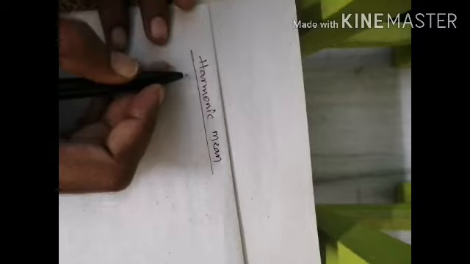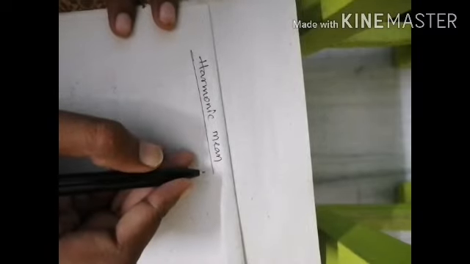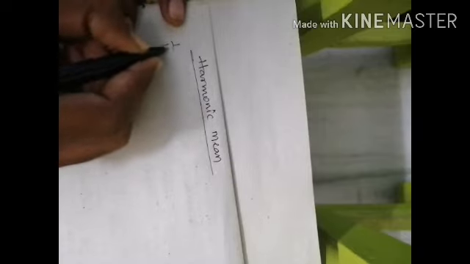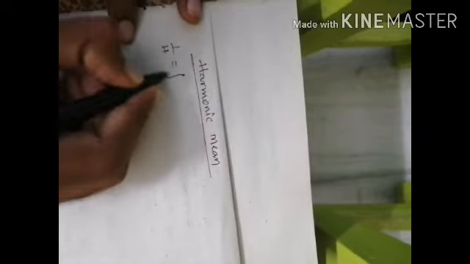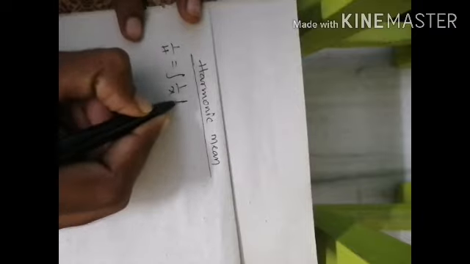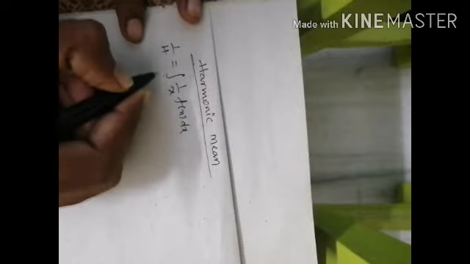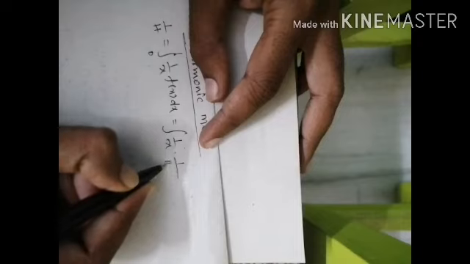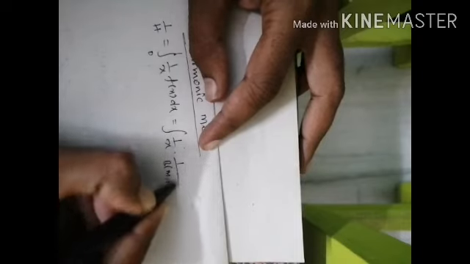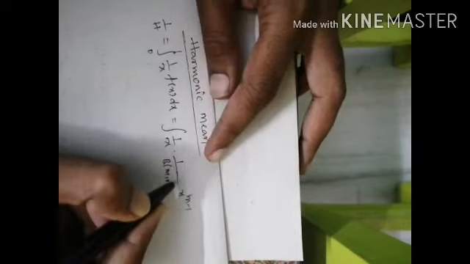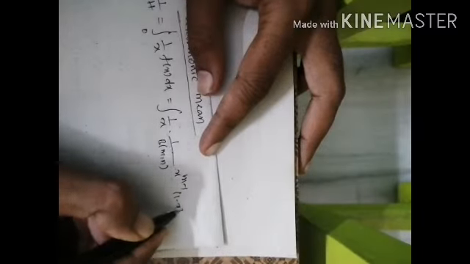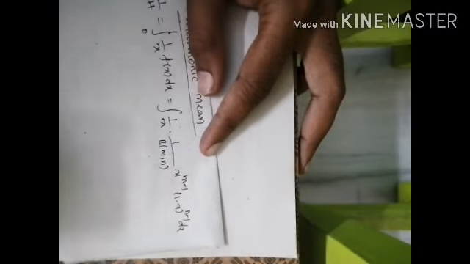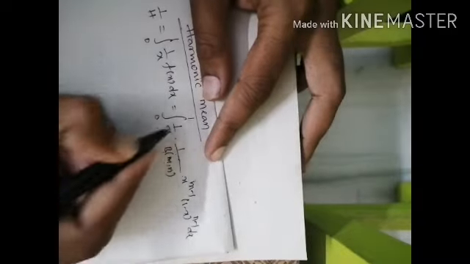So the next topic is harmonic mean of beta distribution of first kind. So harmonic mean: 1 by h is equal to integration of 1 by x f of x dx, where the limits are 0 to 1. So integration of 1 by x into 1 by beta of m comma n into x to the power of m minus 1 into 1 minus x to the power of n minus 1 dx. So limits are 0 to 1.